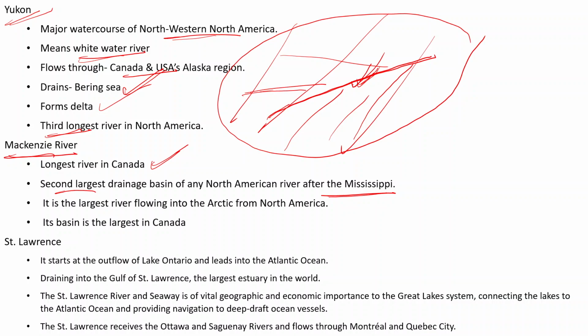So the second largest drainage basin of the North American river is the Mackenzie River, and its basin is largest in Canada. It is the largest river flowing into the Arctic from the North America. Remember this, it is the largest river flowing into the Arctic from the North America, Mackenzie River.